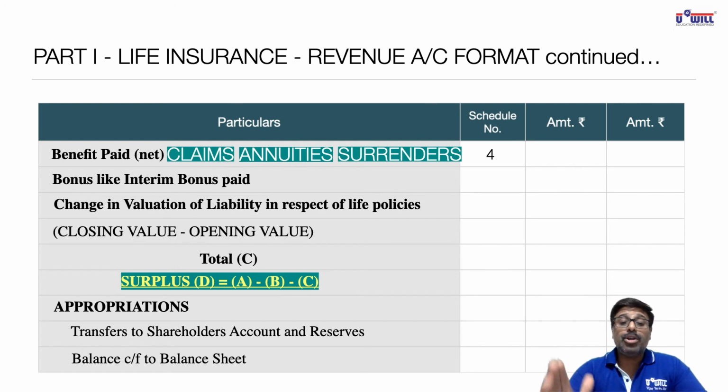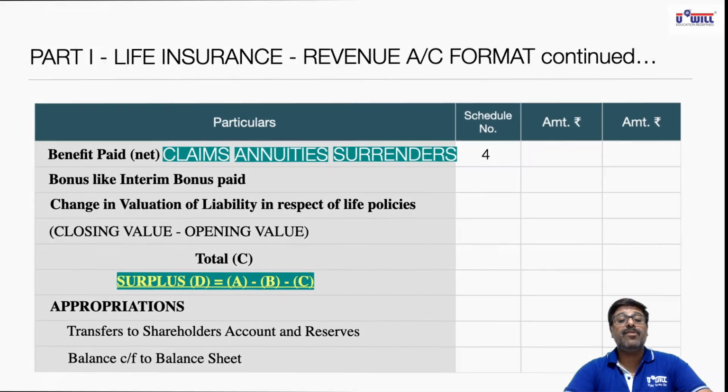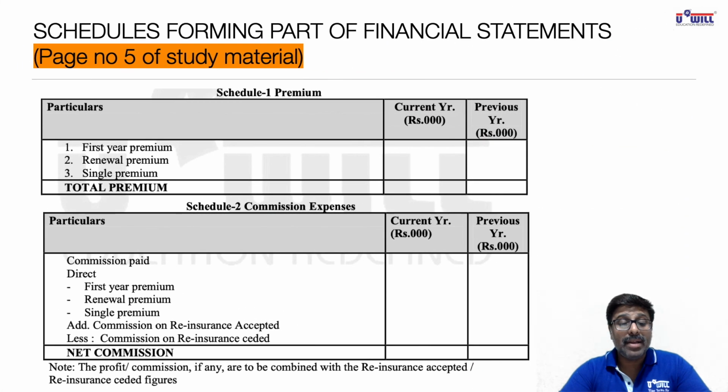Now all of you take out your study material and schedules. We will see 4 schedules. We will see in detail from your study material. No need to write it in your notebook. Directly see from your study material what are the 4 schedules in detail. Page number 5 of your study material, you'll find schedule 1, that is premium. So what will we show in premium? First year premium, renewal premium and single premium.